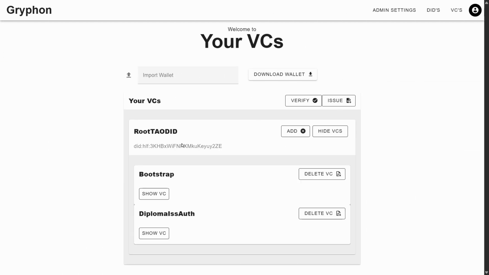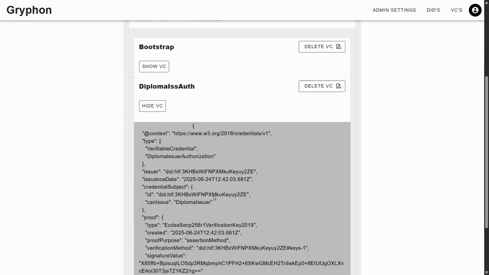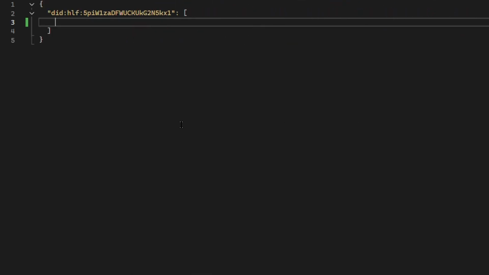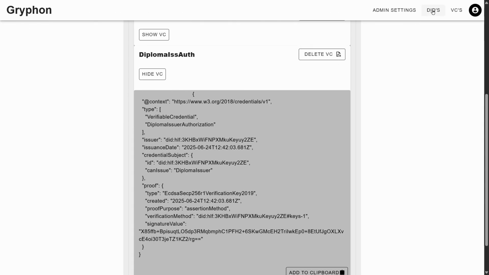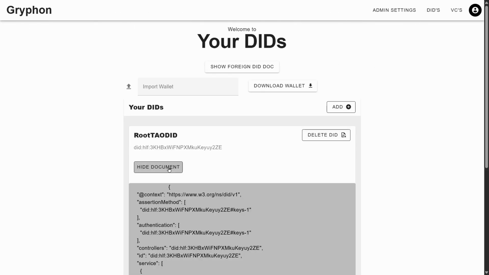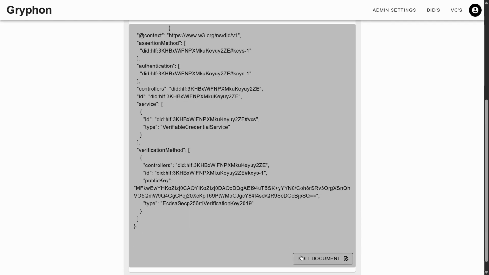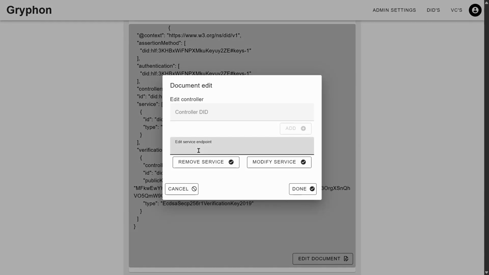In order for my credentials to be valid, I should make them publicly available so that everyone can verify the validity of credentials issued by me or by my trusted organization. To do so, I put my VC in a registry that I am responsible for making available, and I indicate where to find the registry by adding the URL to the service field of my DID document.